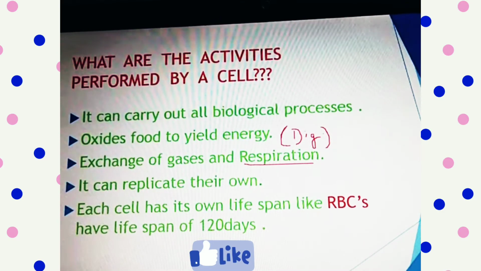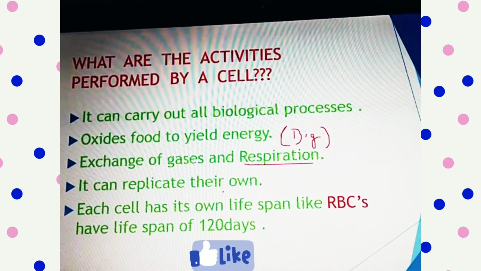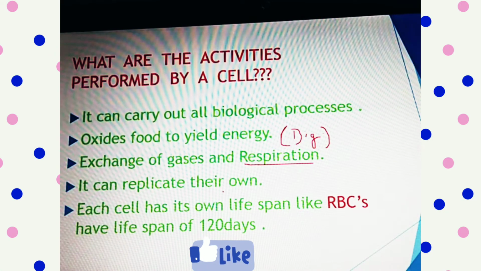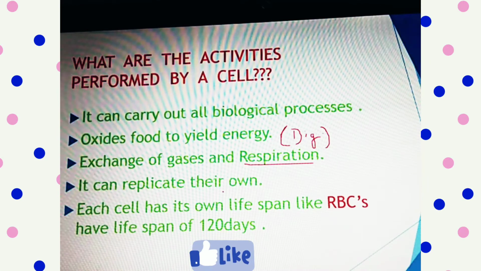It can replicate its own. So let's take an example, like you have a cut on your finger. After 1 or 2 or maximum 1 week, the skin of the finger will come back as it was earlier. So the cells of your skin are self-replicating and repairing, means that they can repair their own selves.